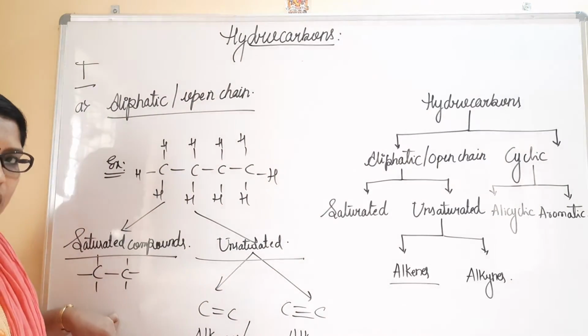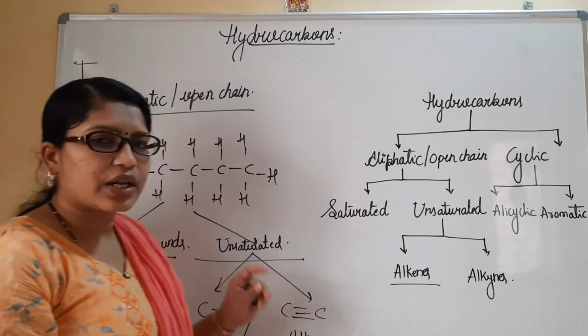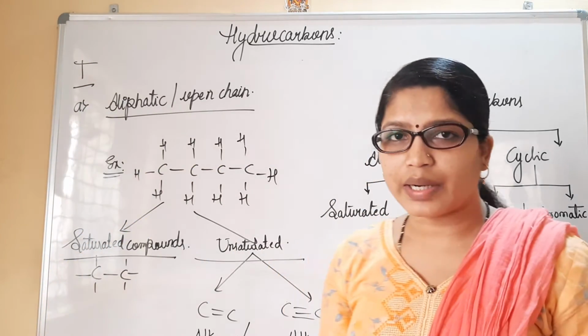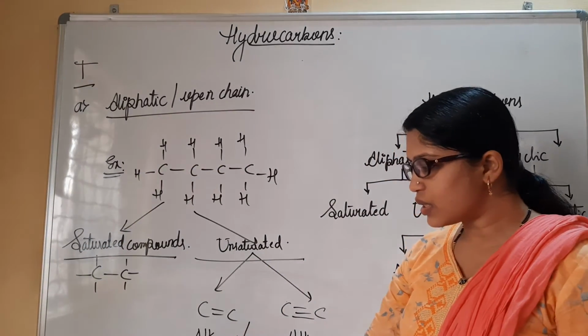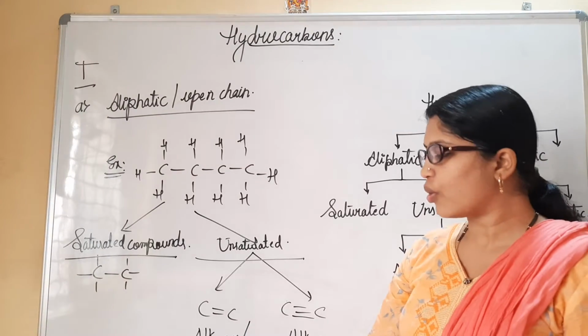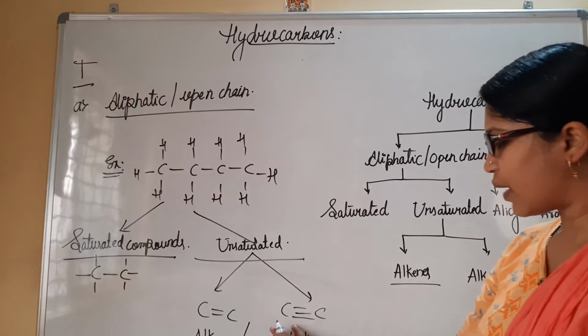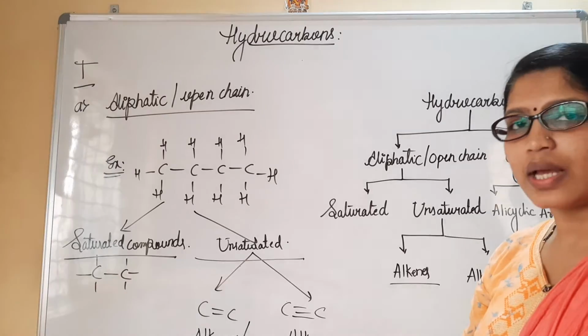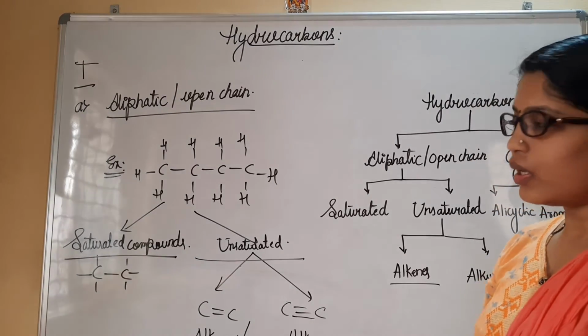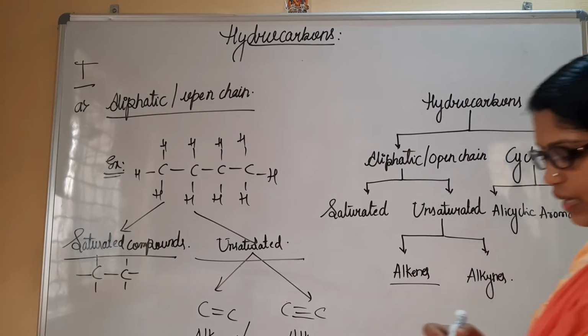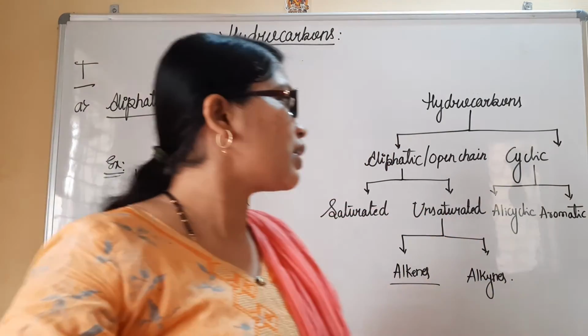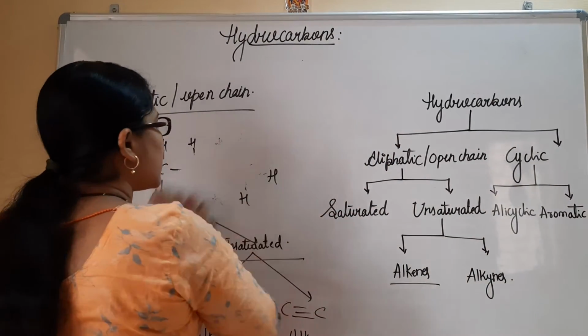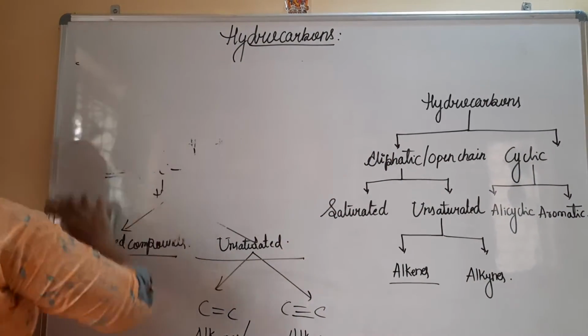Saturated comprises carbon-carbon single bonds. Unsaturated compounds comprise the presence of multiple bonds. If double bonds are present, they are called alkenes, also called olefins. Then carbon-carbon triple bonded molecules are referred to as alkynes. Now we have to check out the second part of the classification, which is cyclic compounds.